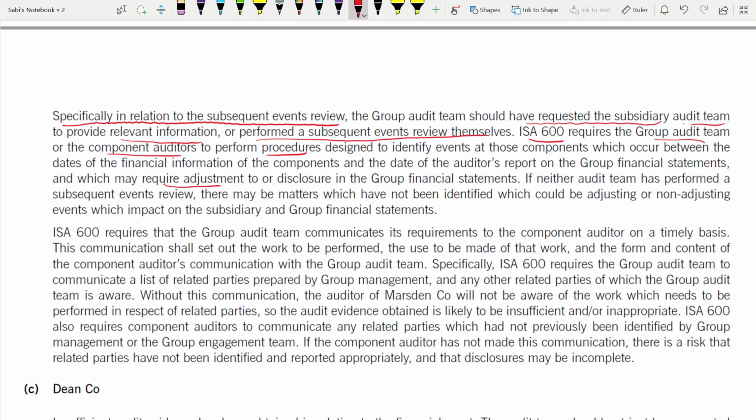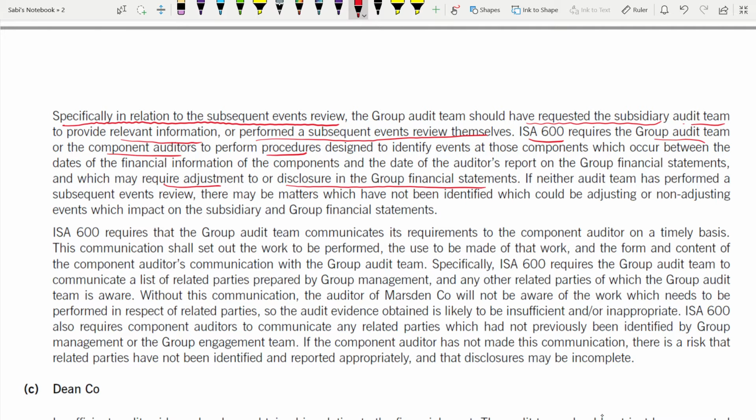It might require adjustments or disclosure in the group's financial statements. So either the group audit team or the component auditors can perform procedures to identify whether there are events between the financial statement date and the auditor's report, during that period.